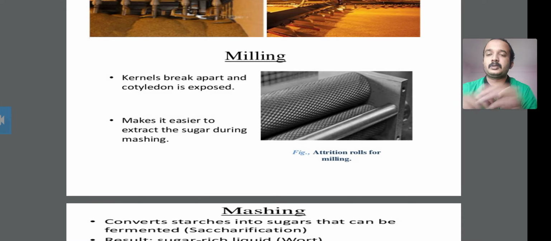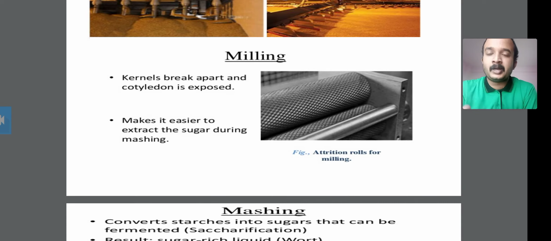Then thirdly, the kilning process. After the germination process you produce the malt, and that malt goes through a very high temperature and is dried in the kiln. These are the three steps into which malting is broken down.